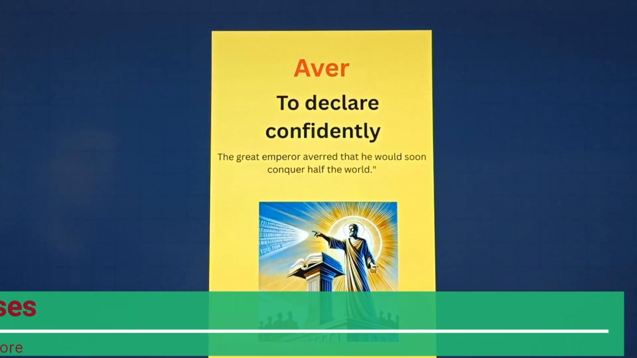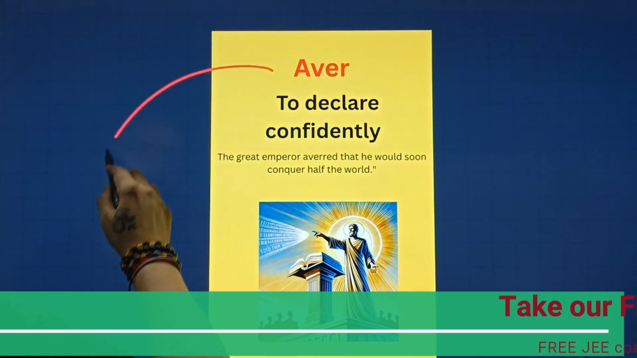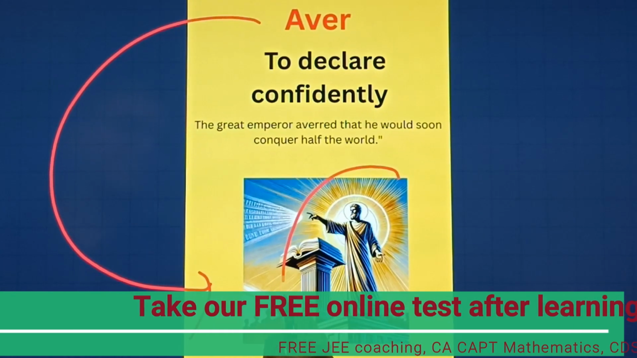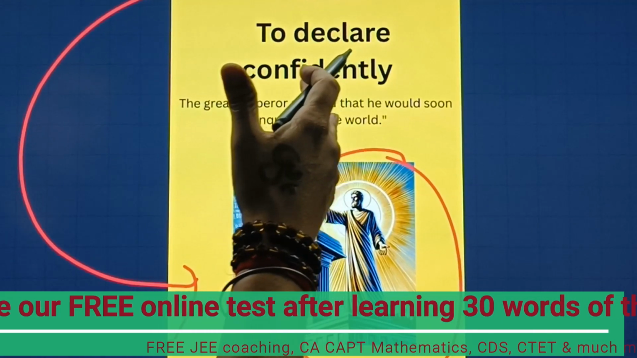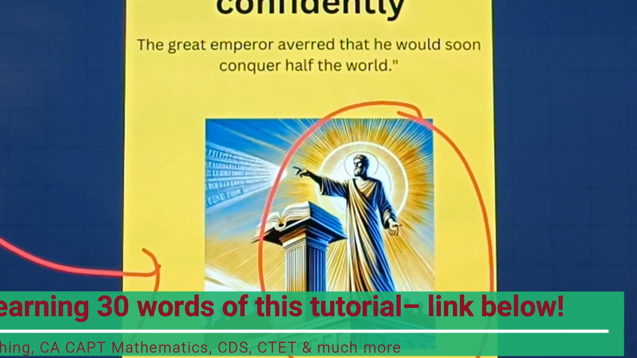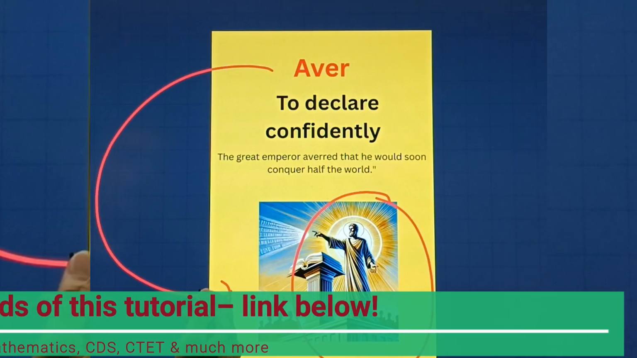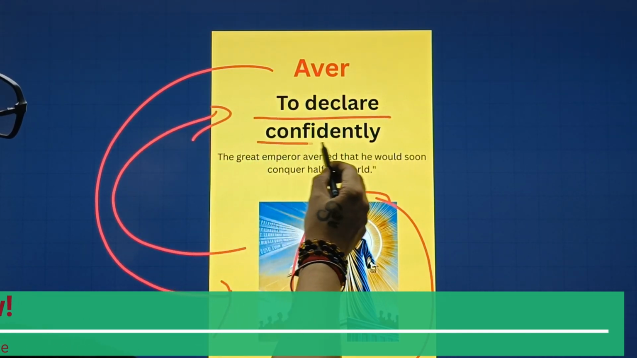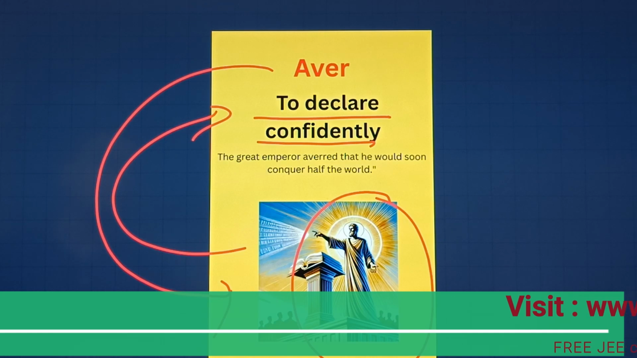So student, this is our next word, which is aver. Now let's understand with the help of this particular picture. A person or a senior official is standing somewhere and he is stating something or declaring something. And now let's understand with the help of this particular meaning. To declare confidently. Quite similar to this particular picture.